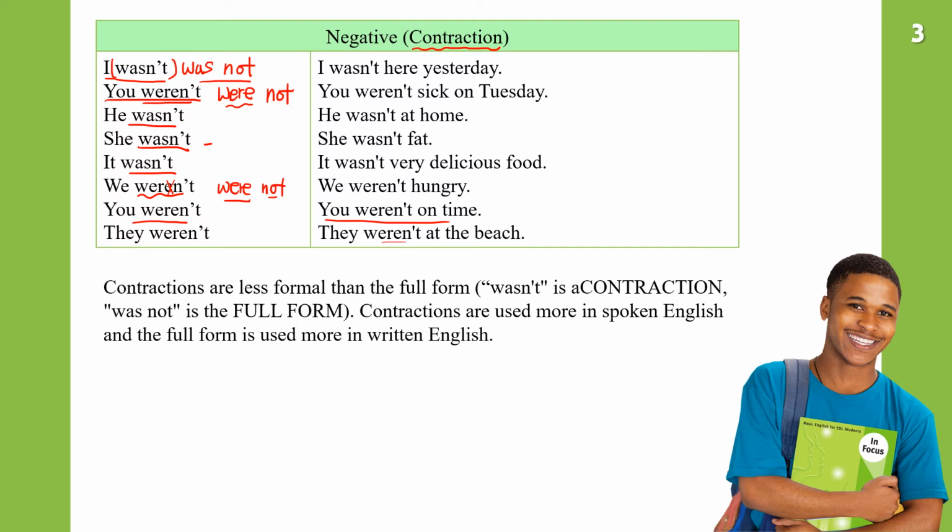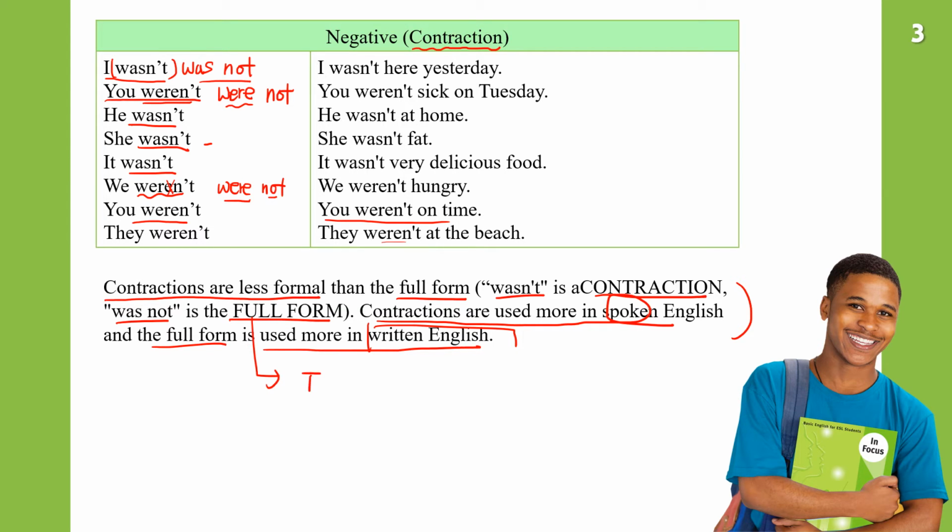But the thing we need to remember is contractions are less formal than the full form. Wasn't is a contraction and was not is the full form. Contractions are used more in spoken English and the full form is used more in written English. So we can practice the contraction, but try to use the full form when you write sentences.